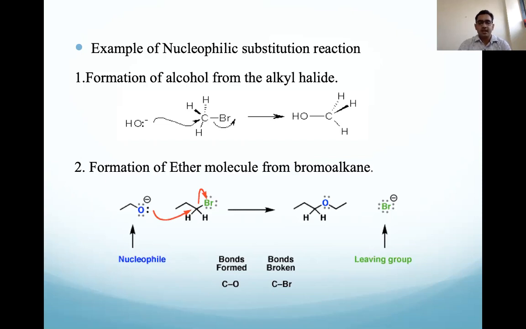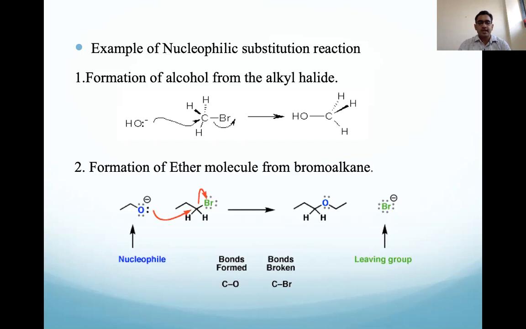We are using an alkyl halide, and OH minus is the nucleophile and Br is the leaving group. So Br leaves from the reaction and OH minus takes the place of that Br group. Okay, one more example is the formation of an ether molecule from the bromoalkane.